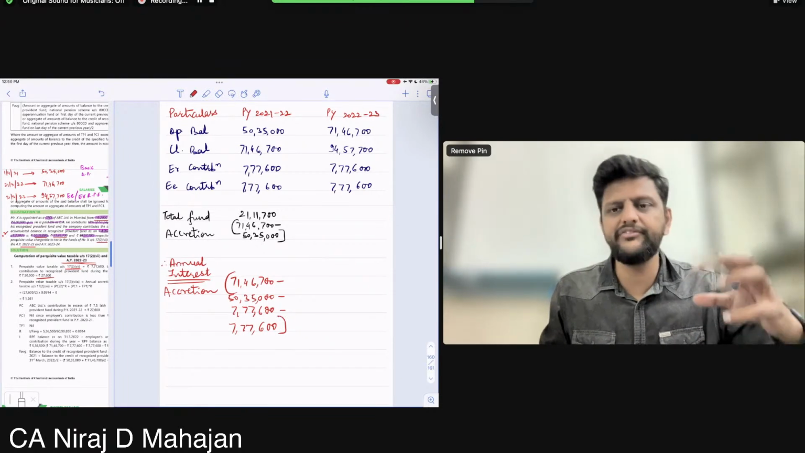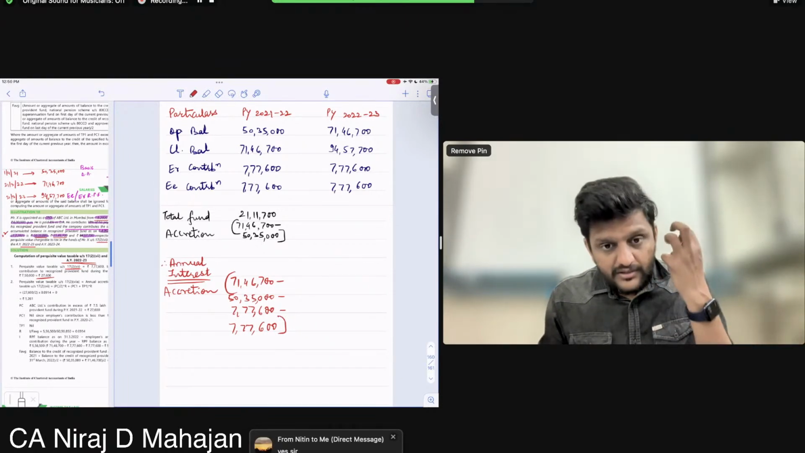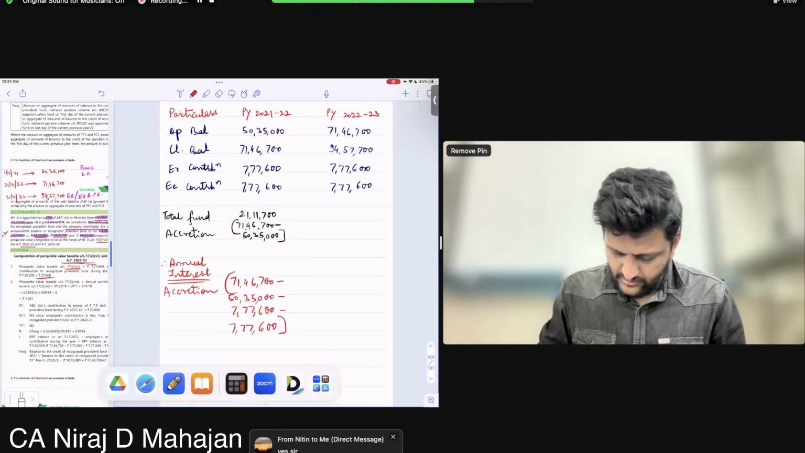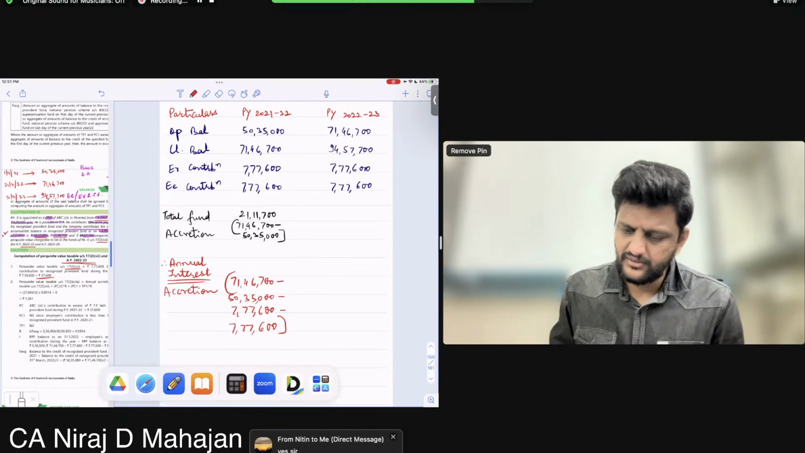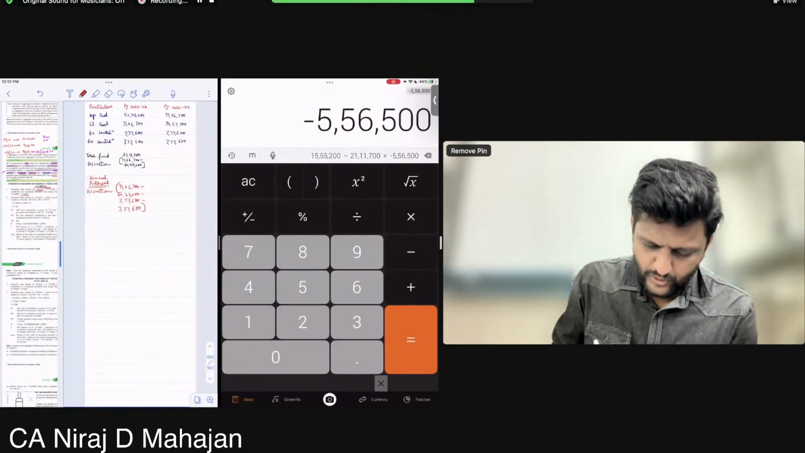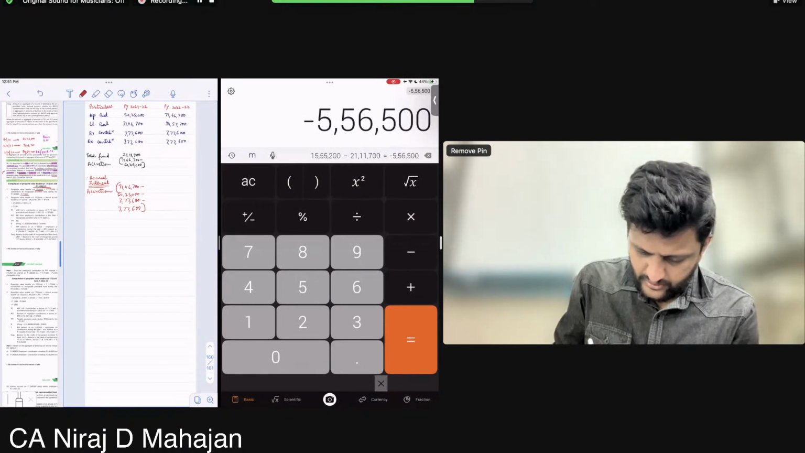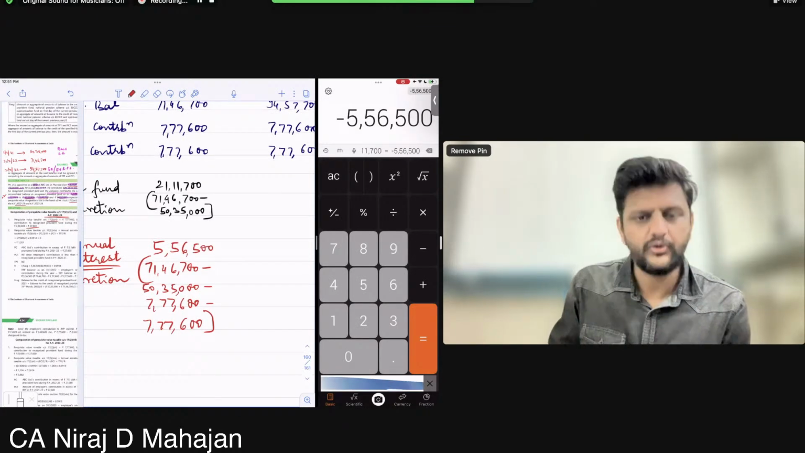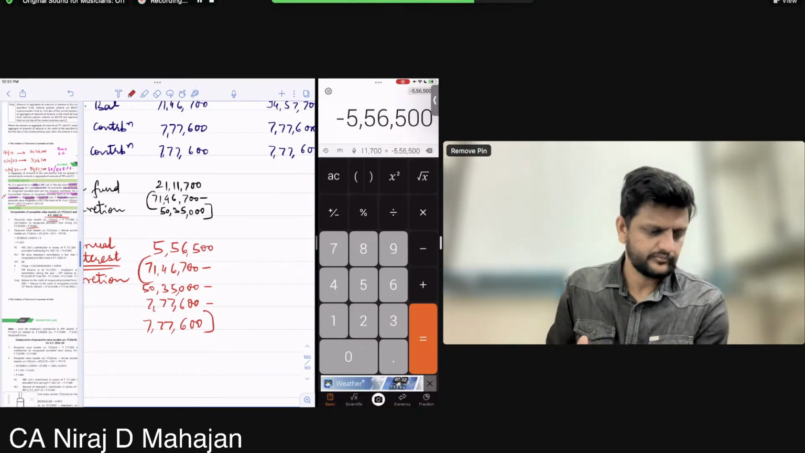This is why we want that figure. How much is interest earned in the fund? How much was that? 5 something, no? 556 500. Did you understand, everybody? Khushbu. Okay, all of you okay till here?